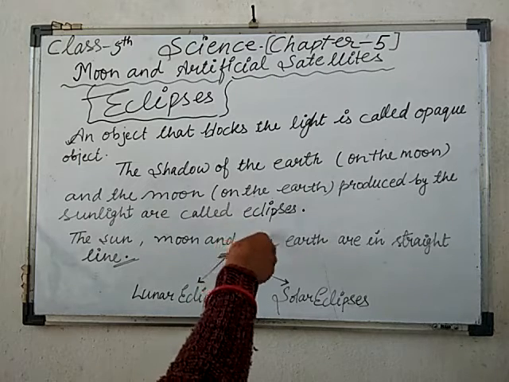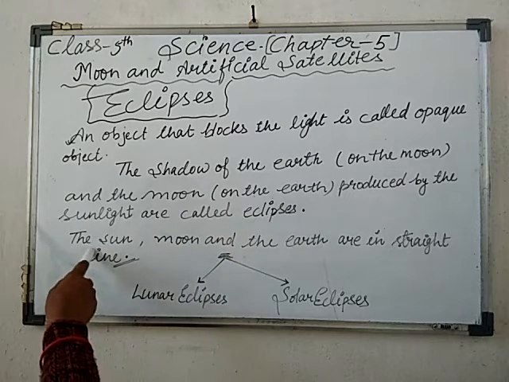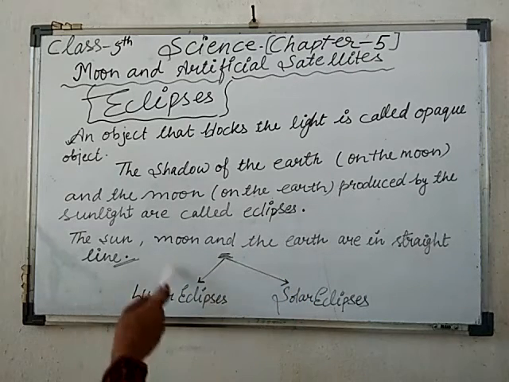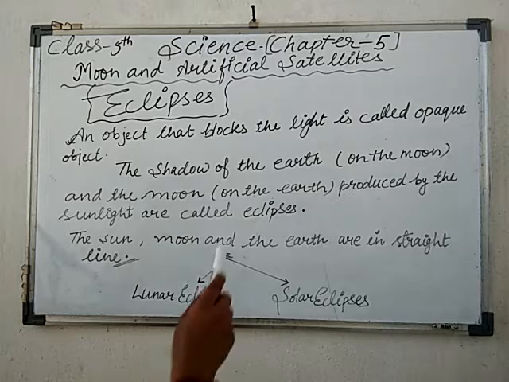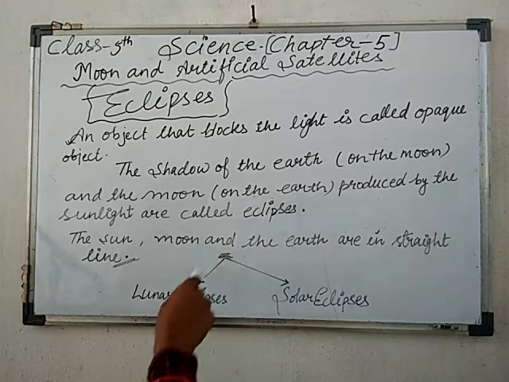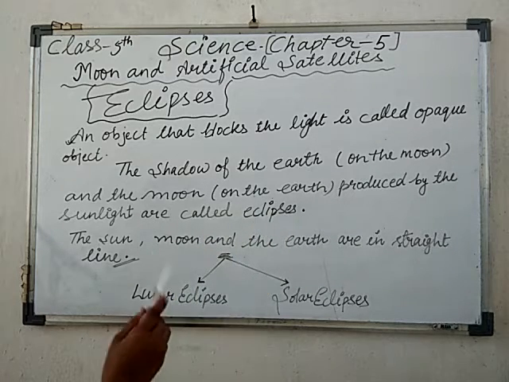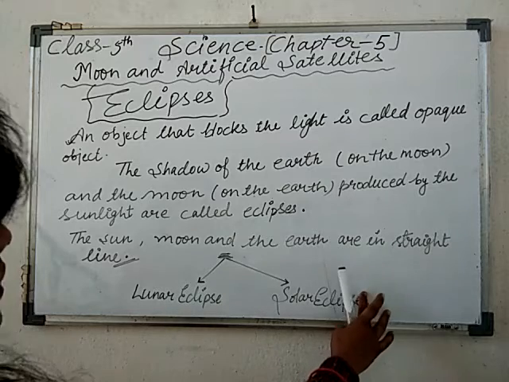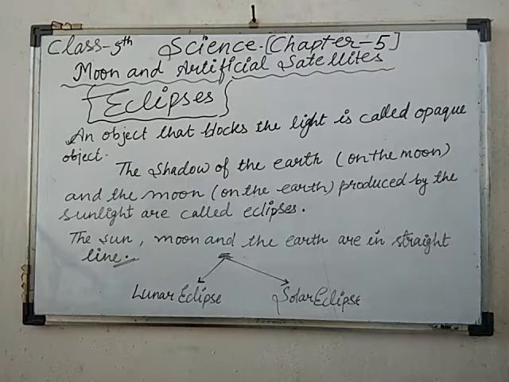How will the eclipses occur? How will eclipses form? The sun, moon as well as the earth are in a straight line. And how many types of eclipses are there? Dear students, you must know there are two types of eclipses: solar eclipse and lunar eclipse. Later on we will discuss them one by one.